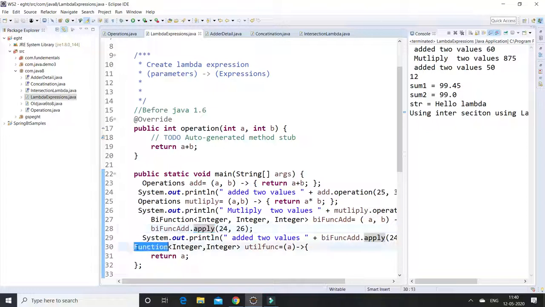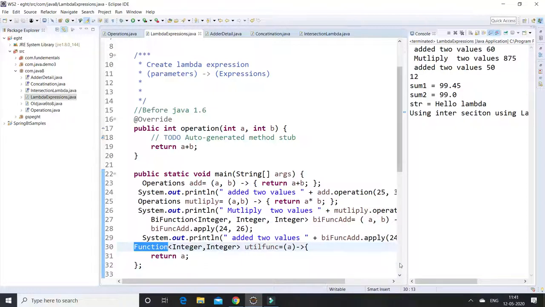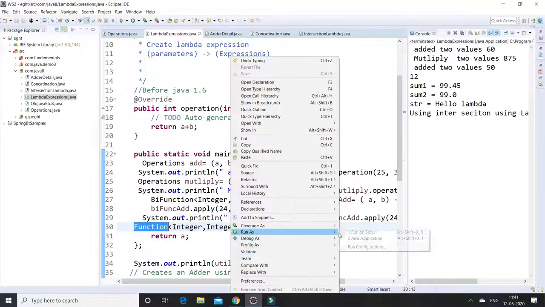Similarly, the function interface has only a single parameter and a single return type. So I am passing a return value here. That's why the two values will be added and the value will be returned. So let us check whether the application runs or not.